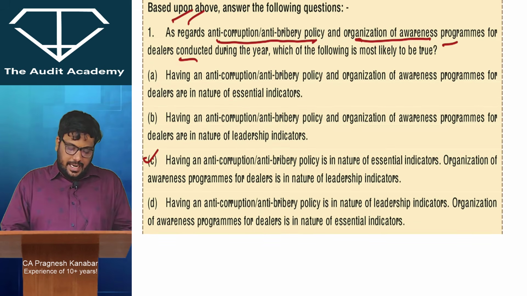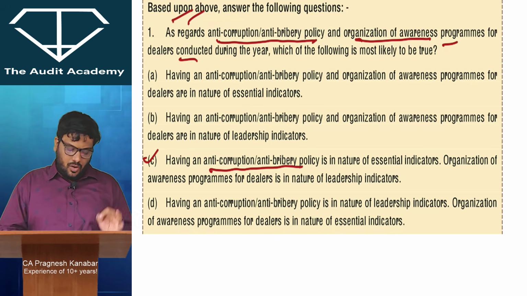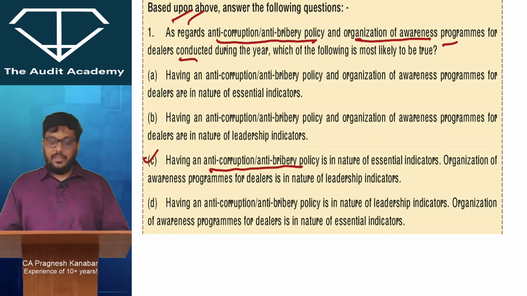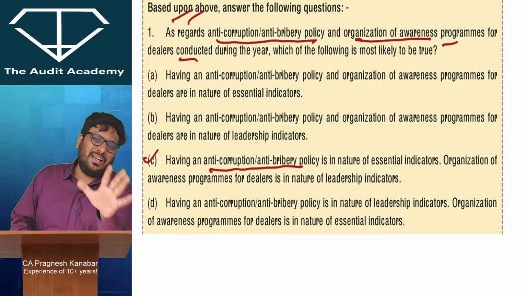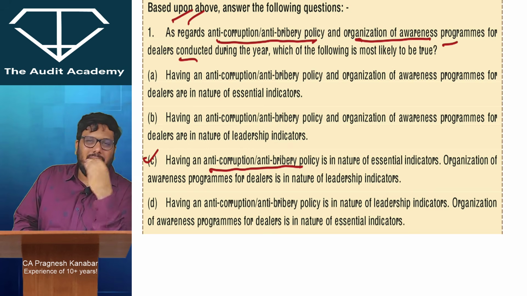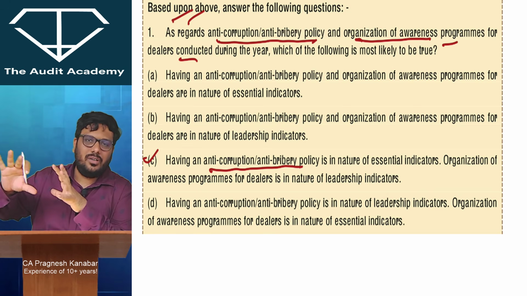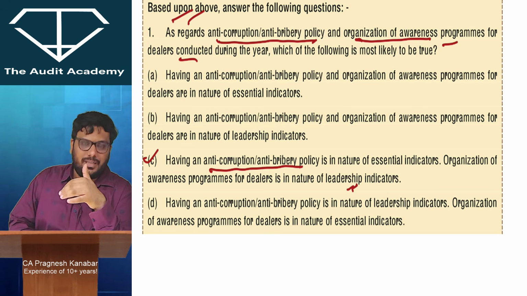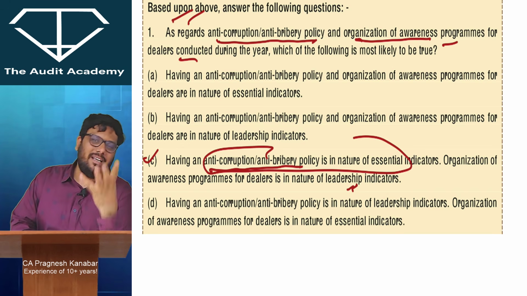So they are saying that anti-corruption, anti-bribery policy is in the nature of essential indicator, organization of awareness programs for dealers in the nature of leadership indicators. Basically, जो बड़ी-बड़ी sensitive चीजें लगे ना, right, those are essential indicators, and the things which you feel are recommendatory, all right, as secondary, कोई इतना important नहीं है, so that will become your leadership indicators. So जो main essential लगे, essential indicators, you will just get it very clearly.